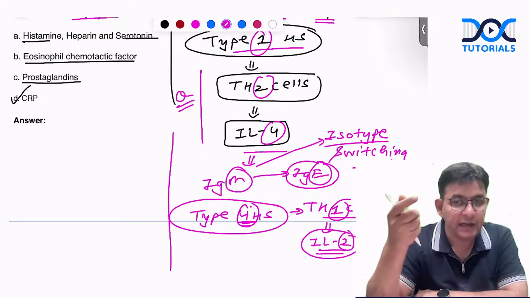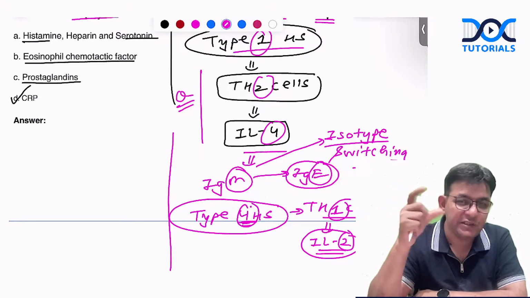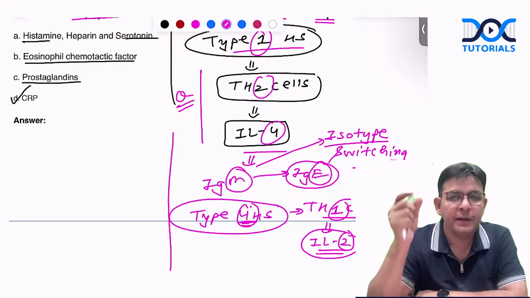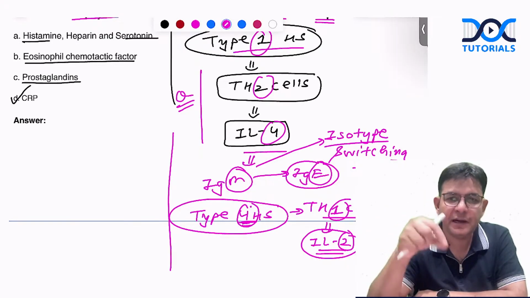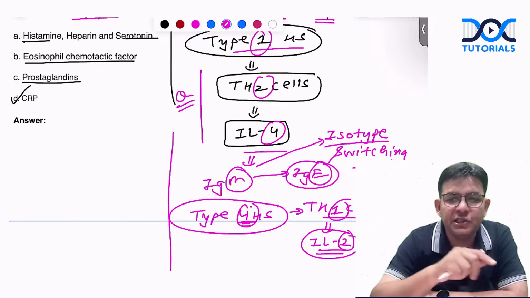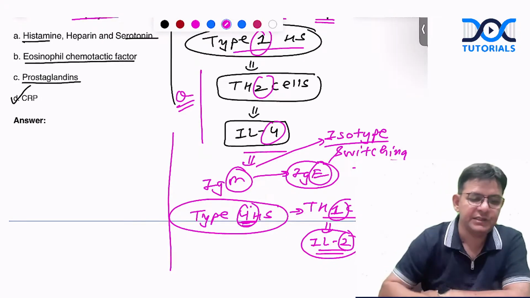Okay. And they are immune complex mediated. So what is the basic difference between type 2 and type 3? In one, the antigen is a part of the cell, and in this, the antigen is free. Free antigen is there in that.